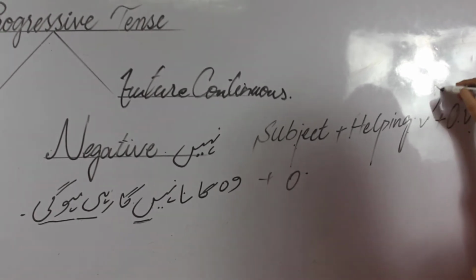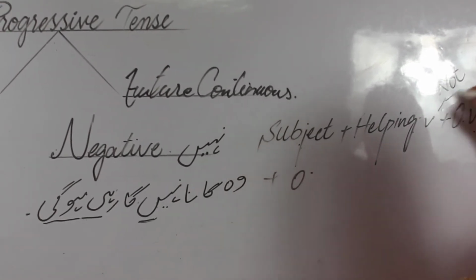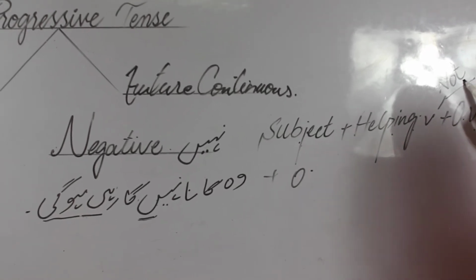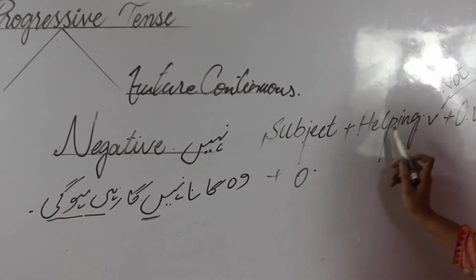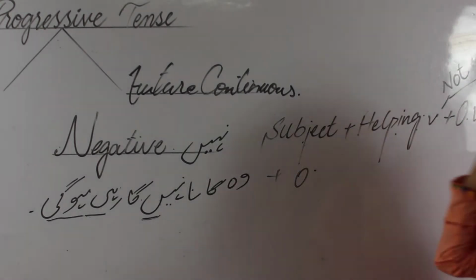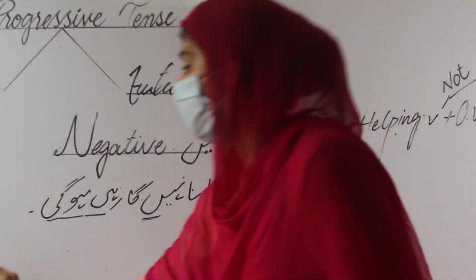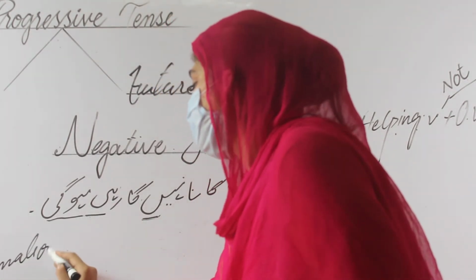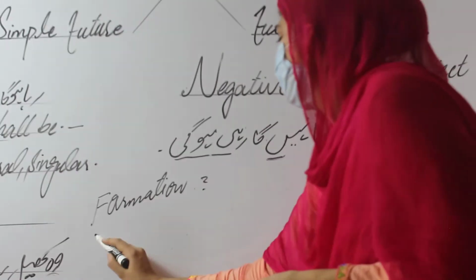Here we just add the not right after the helping verb. Putting the not right after the helping verb, we can easily make our sentence a negative statement. How? Just like the formation, how we can form.